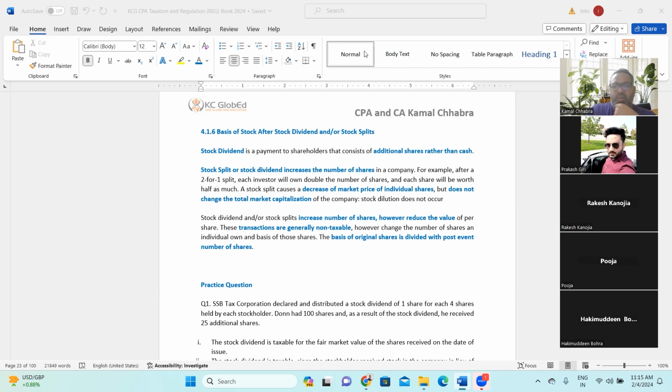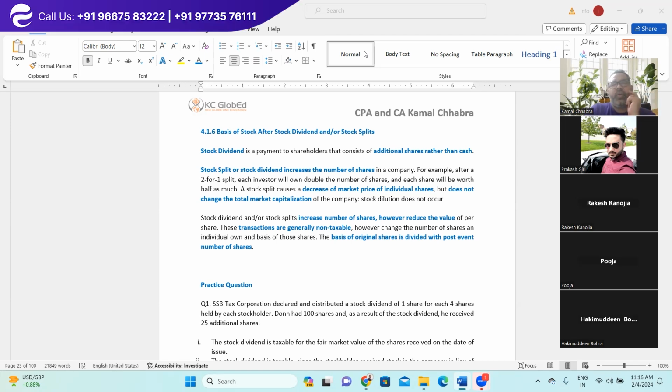A stock split causes a decrease in the market price of an individual share but does not change the market capitalization of the company, and stock dilution does not occur. With the stock split, as we were discussing earlier, the market value of a share of Tesla was $10,000 each. Now it has been reduced by 10 times. That means from $1,000 per share, $10 will be the market value of the new share after the split. So that comes under the more affordable limits of the individual or small investor in the US, right?